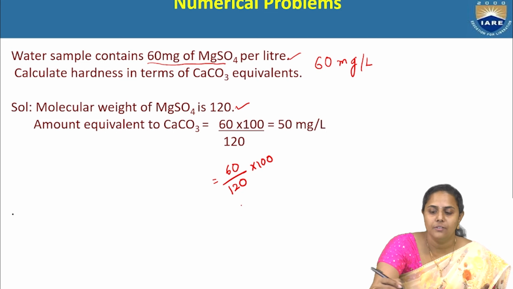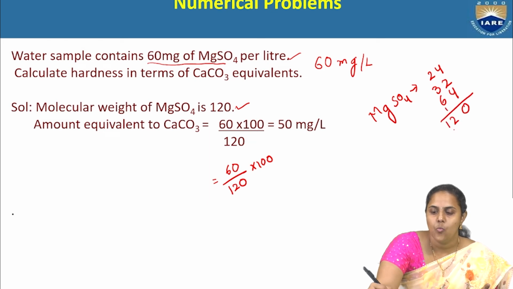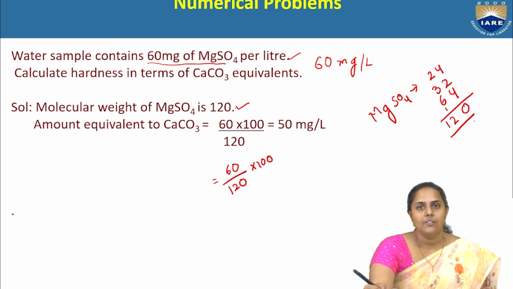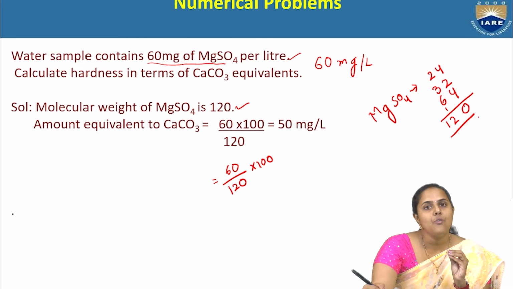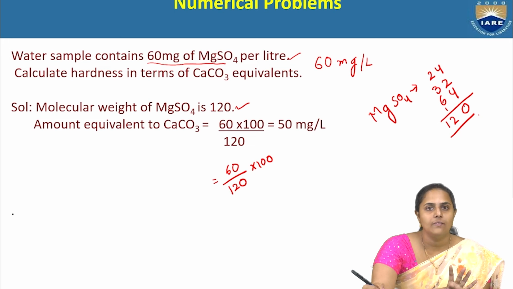If you want to know how to calculate molecular weight of magnesium sulfate: magnesium is 24, sulfur 32, and 4 atoms of oxygen are present, so 64. That gives 120. Like this, you have to calculate the molecular weight. If you know how to calculate the molecular weight of the salts, you can easily solve these problems by using the simple formula, weight by molecular weight into 100.